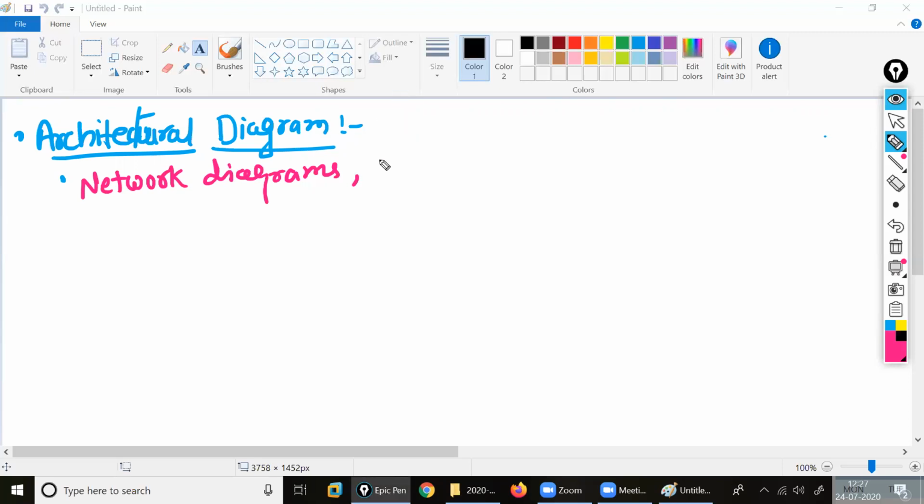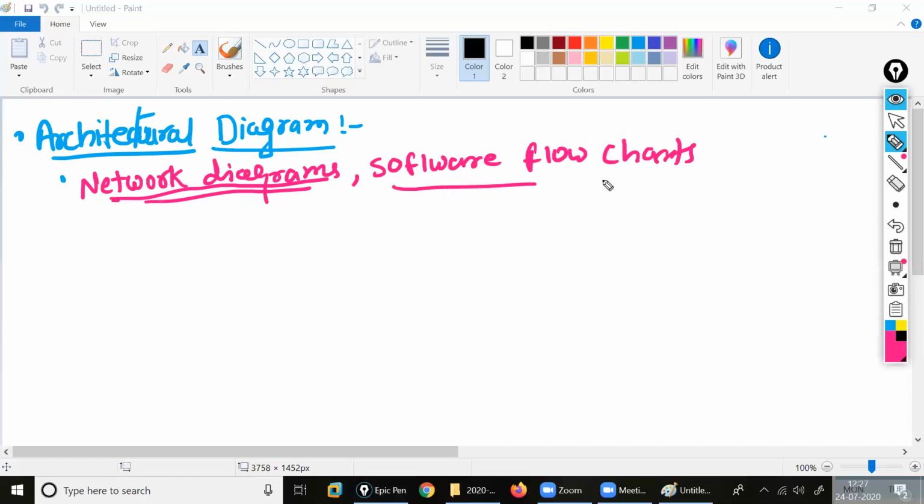Software flowcharts. See what I'm writing, you have to work on that. Network diagram, I will show you. We have the diagrams when we set up the networks, right? When you set up the company, you have the diagrams. Then after we have the software flow diagram charts,